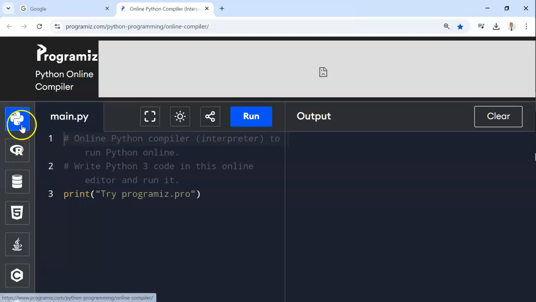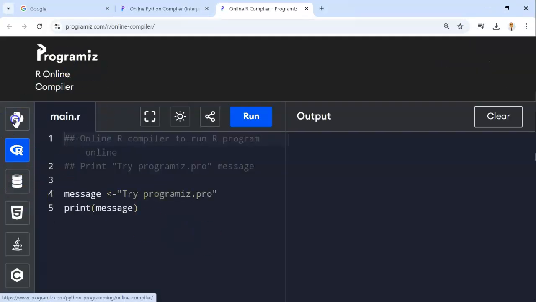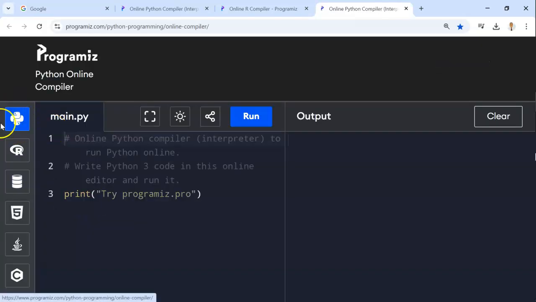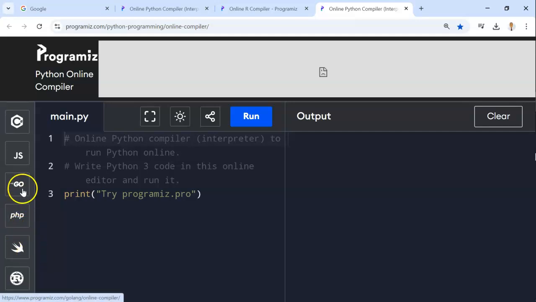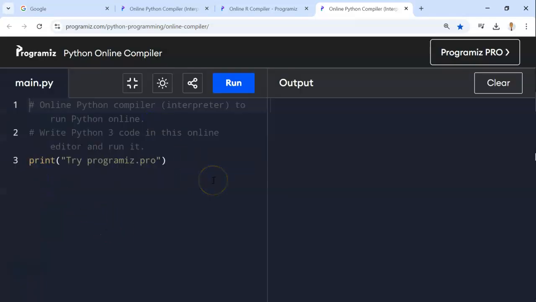Now, the first thing here on the left: there are many programming languages. We have spoken about many in your research and in some of your assignments, like R and SQL Server. If you click on one, it changes right away. For our purposes, we need to stay on Python. It's the simplest one. As you go down, you see Go, PHP, C#, JS. There are many different ones. I'm going to enter full screen so you can see better, and here is the environment that we are going to be working in.